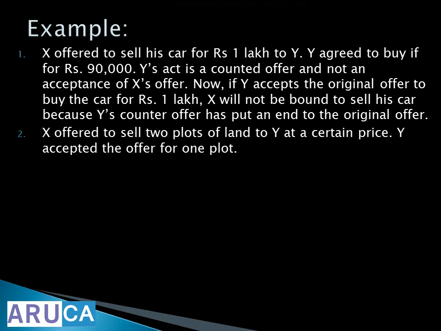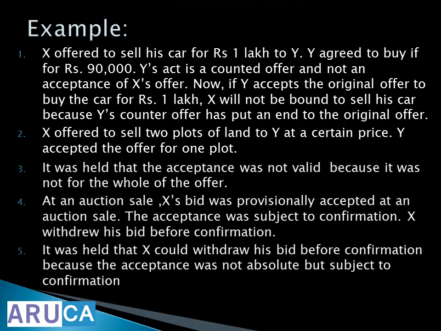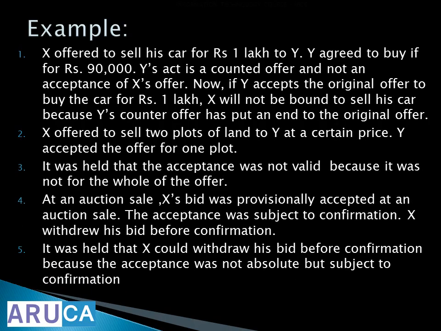X offered to sell 2 plots of land to Y at a certain price. Y accepted the offer for 1 plot. That is not allowed. At an auction sale, X's bid was provisionally accepted. The acceptance was subject to confirmation and X withdrew his bid before confirmation.